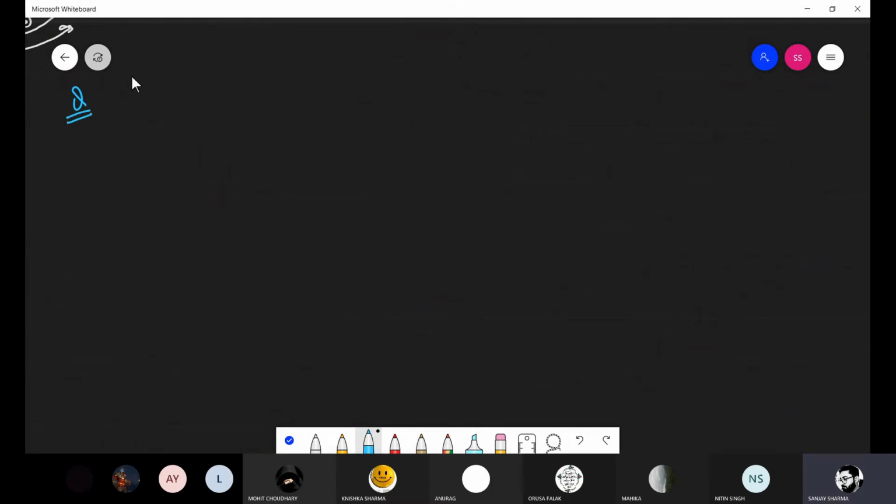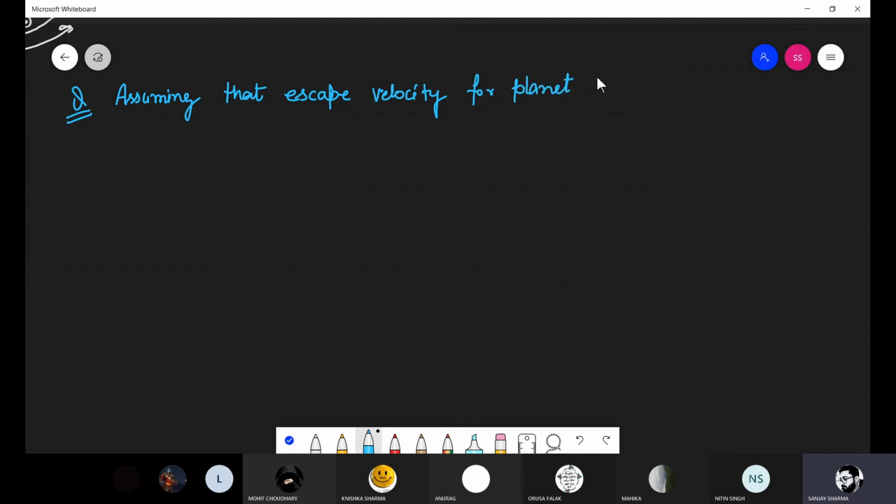Assuming that escape velocity for planet depends upon, देखिए what is the escape velocity?